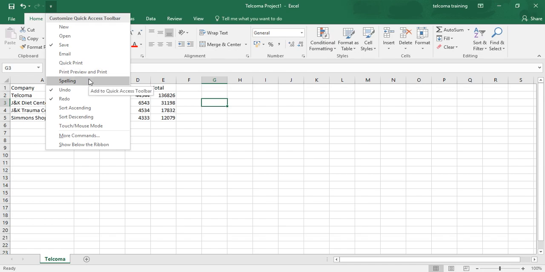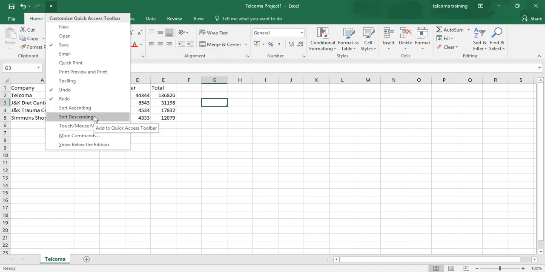The other one is spelling. It is to check the current worksheet for spelling errors. Undo is to undo your latest work. Redo is to reapply the last edit. The other one is sort ascending. It is to sort the current cell selection or column in A to Z alphabetical order, lowest to highest numerical order, or oldest to newest date order.